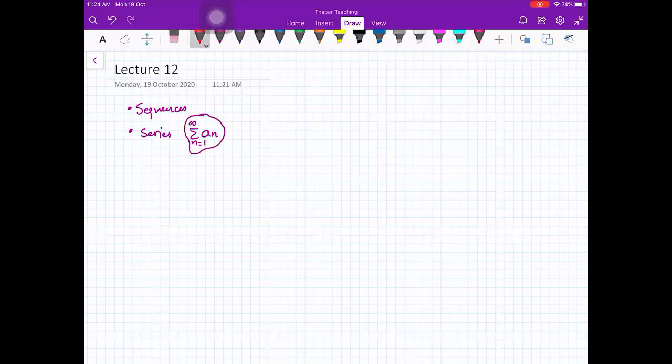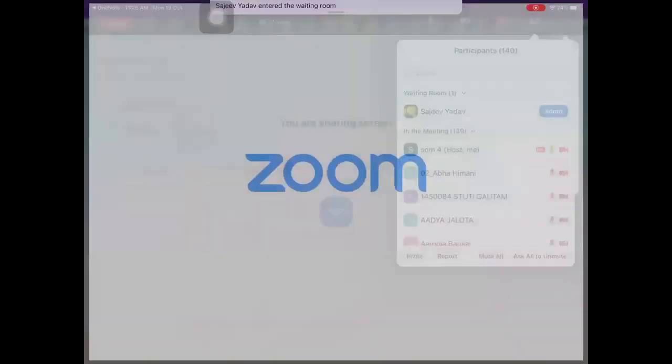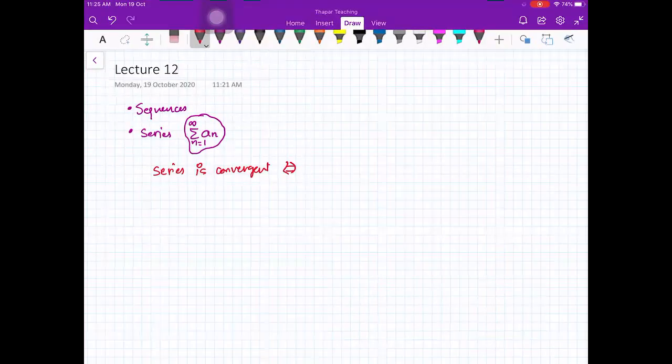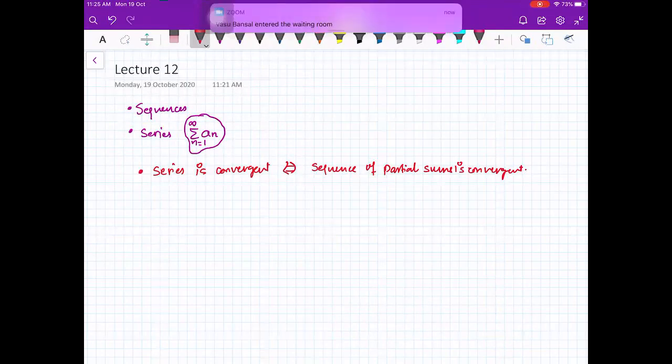For that, we know that a series is convergent if and only if the sequence of partial sums is convergent. If and only if the sequence of partial sums is convergent. Fine. And this is the first thing which we can use for checking the convergence of a series.